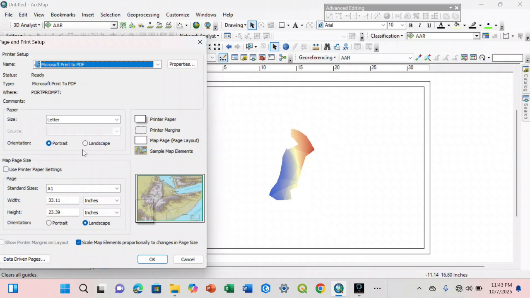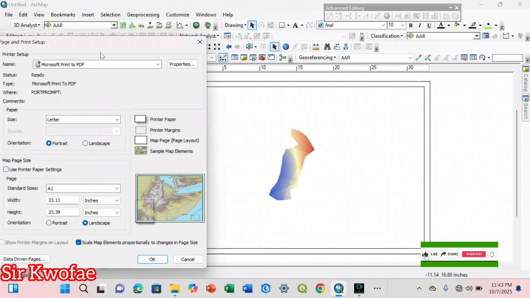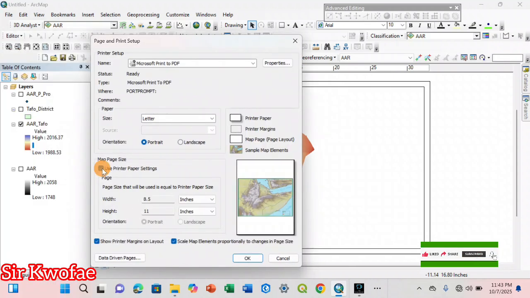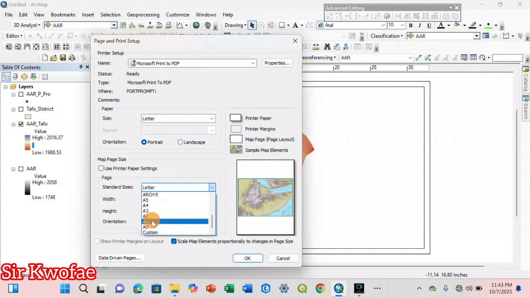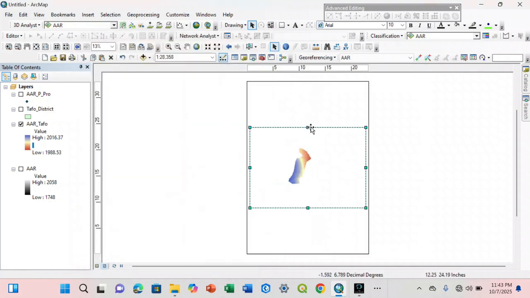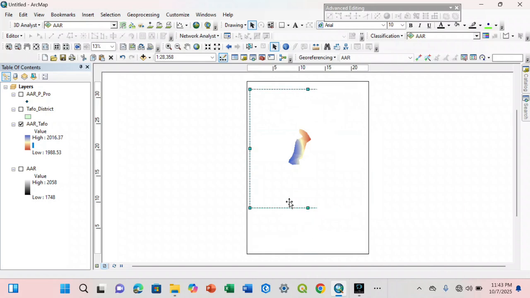So we will change it to portrait is already selected, but here at this side, normally this one is checked. You uncheck it, then you come and choose portrait over here. It is letter, then you choose A1 or your preferred paper size. Do you get it? So now this is the paper size we are going to use.